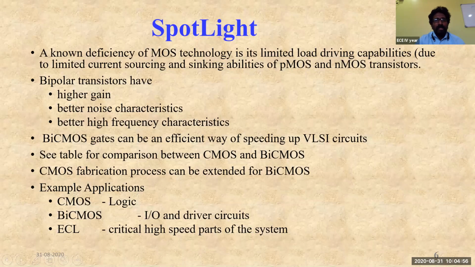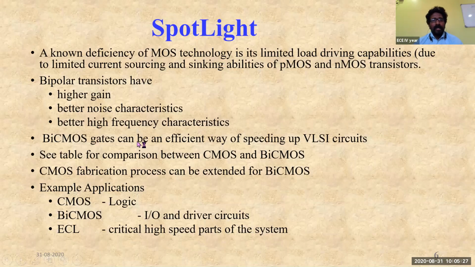Why does it have a higher gain? It is very much related to the transconductance, because it has a higher transconductance. Then it has better noise characteristics, because it has low noise, and even better high frequency characteristics. These are the main advantages of the bipolar transistors, as you might have studied exclusively in the Electronic Devices and Circuits course, the EDC course.